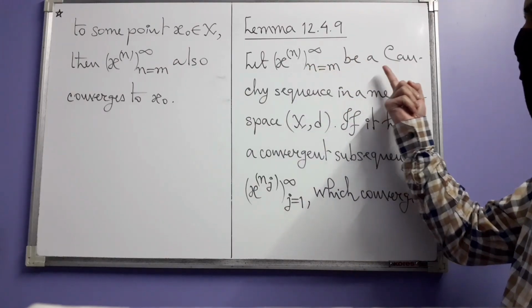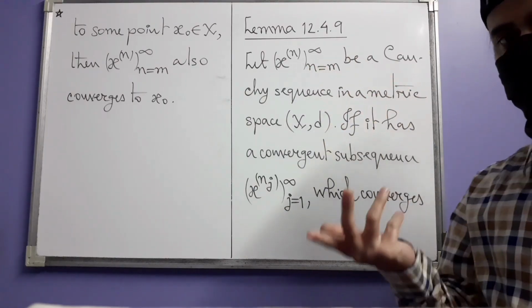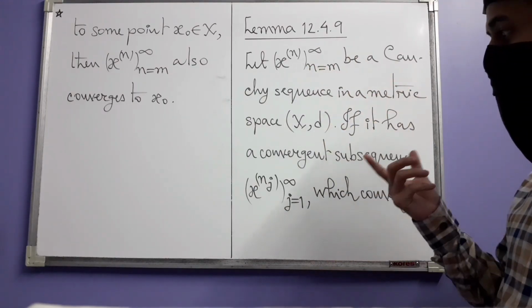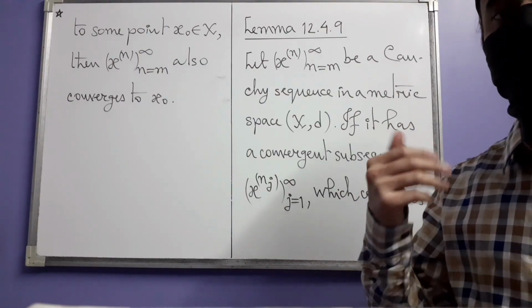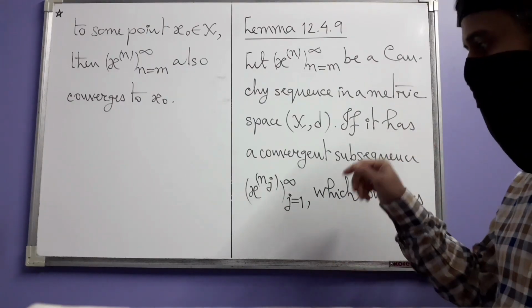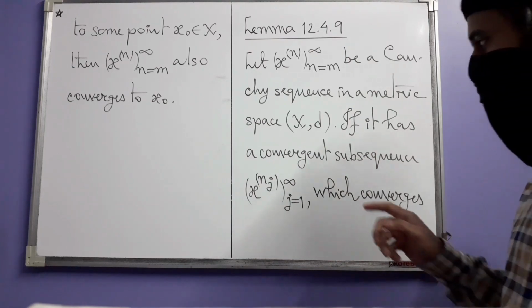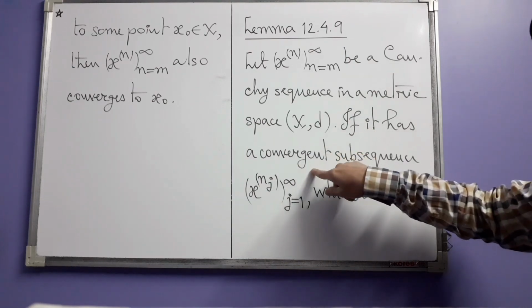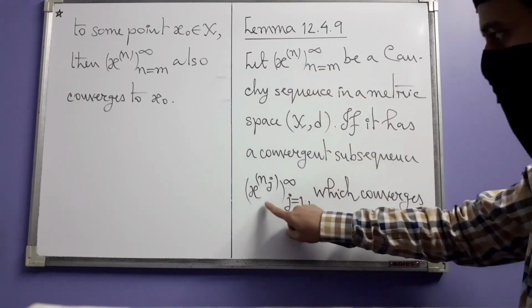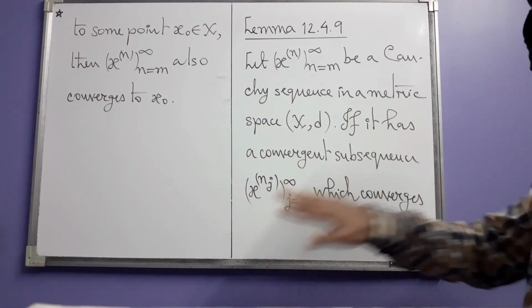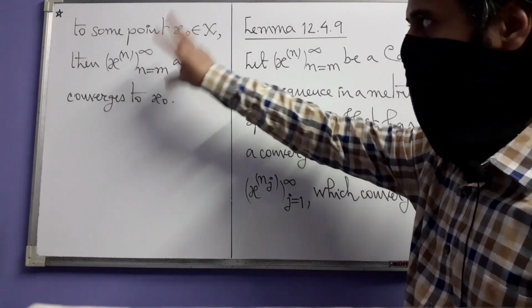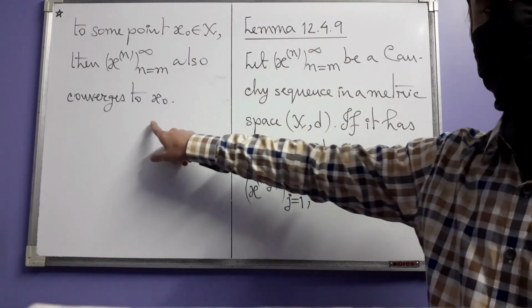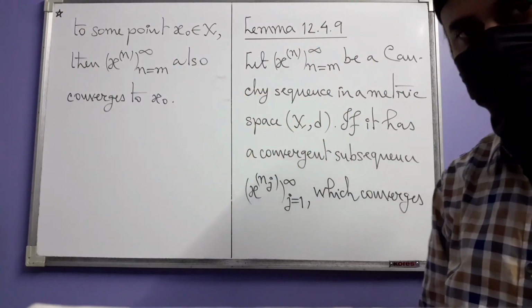Let Xn be a Cauchy sequence in some metric space (X, d). And suppose, what does the author mean by a part of a Cauchy sequence? That is a subsequence. If this sequence has a subsequence which is convergent and converges to some point x naught in the space, then the entire sequence also converges to that same point x naught.